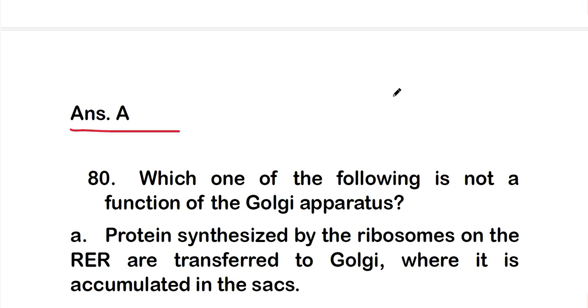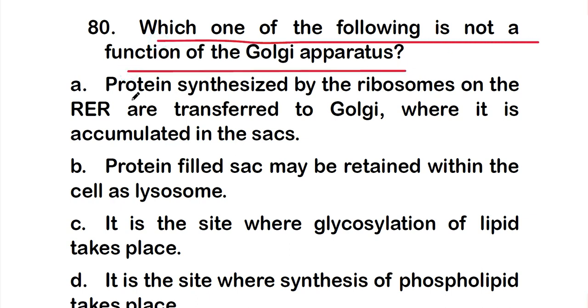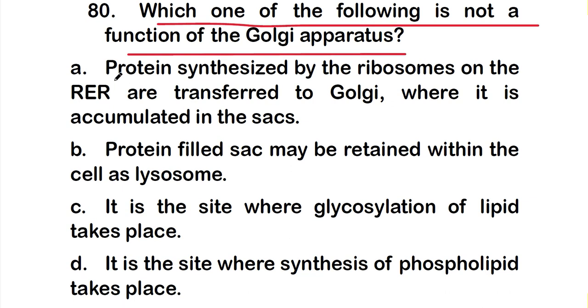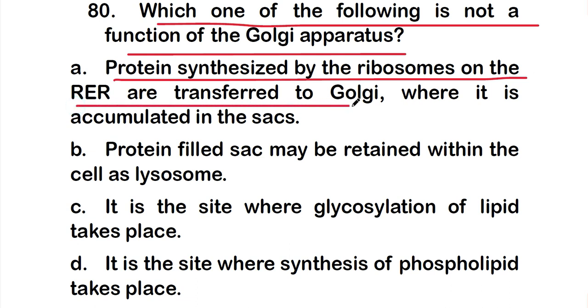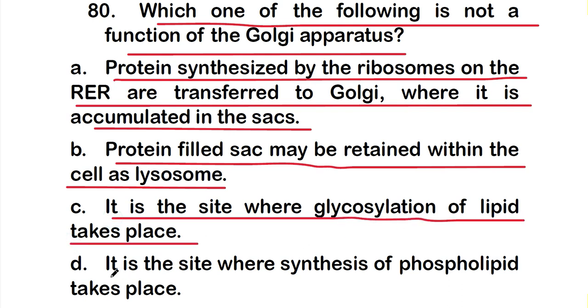Okay. So the last question of this video: which one of the following is not a function of Golgi apparatus? The options are: option A, proteins synthesized by the ribosomes on the rough ER are transported to Golgi where they are accumulated in the sacs; option B, protein filled sacs may be retained within the cell as lysosomes; option C, it is the site where glycosylation of lipids takes place; or option D, it is the site where synthesis of phospholipids takes place.